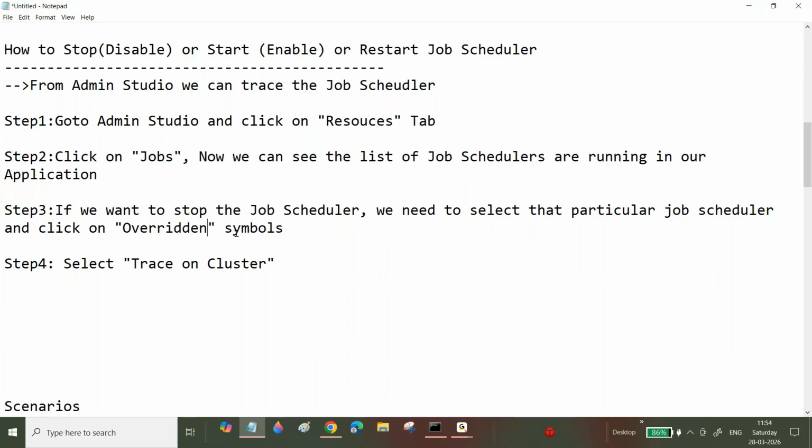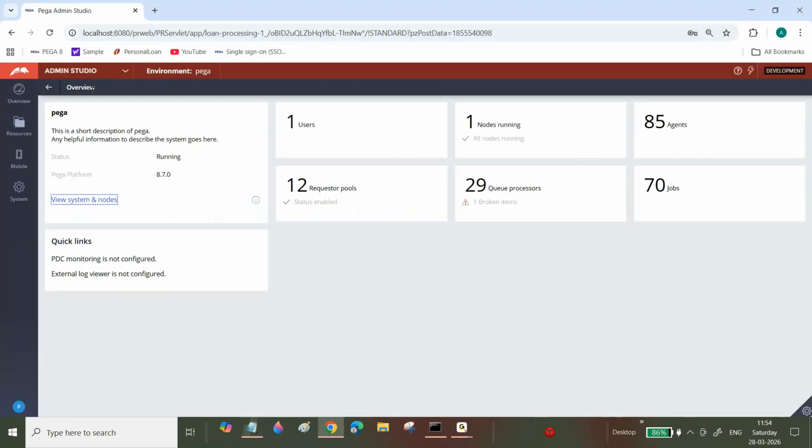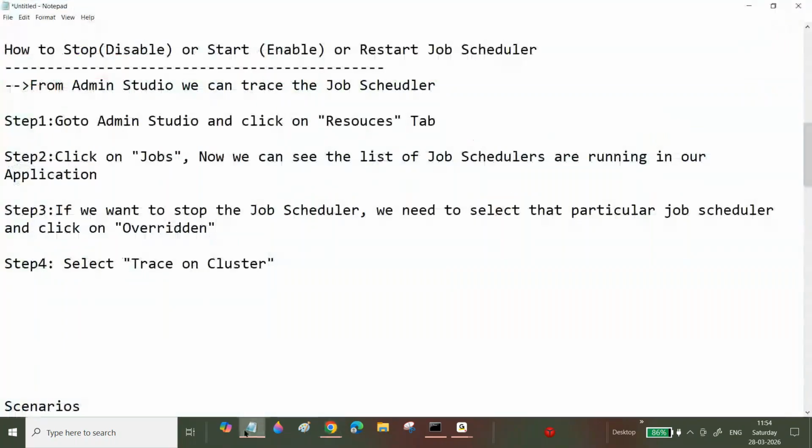There is no option of deleting those job schedulers, right? We will delete from dev studio only. Generally, instead of deleting, there is one more way available.